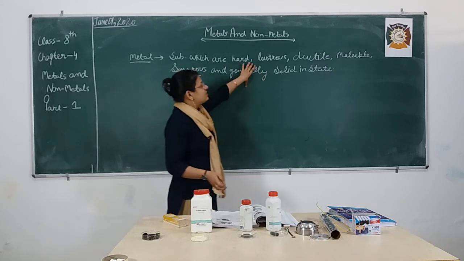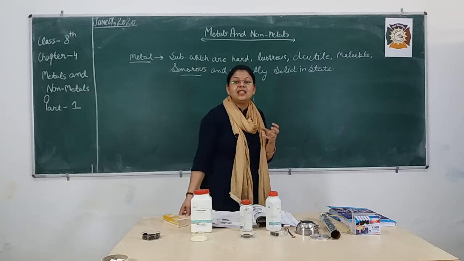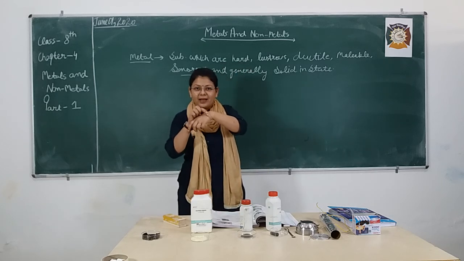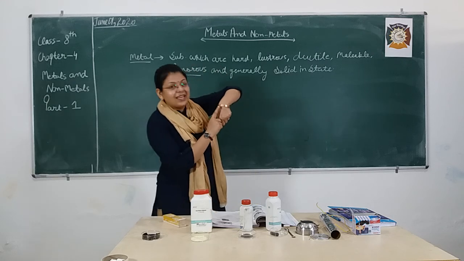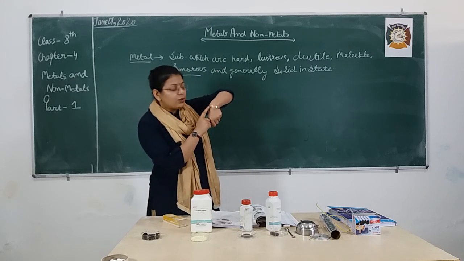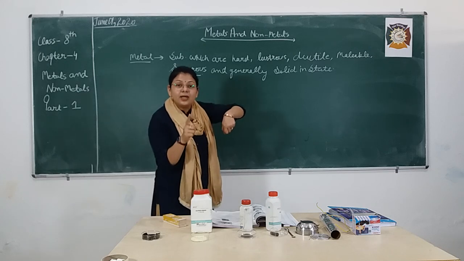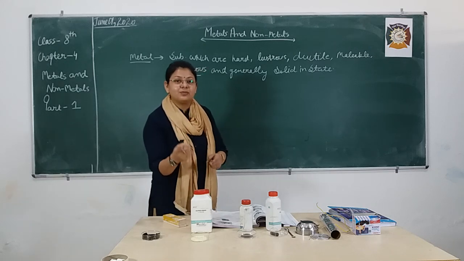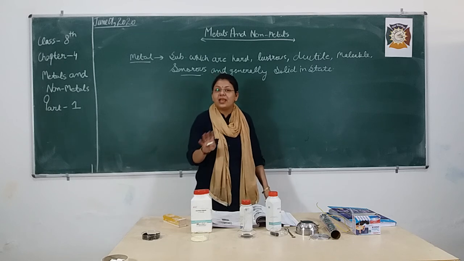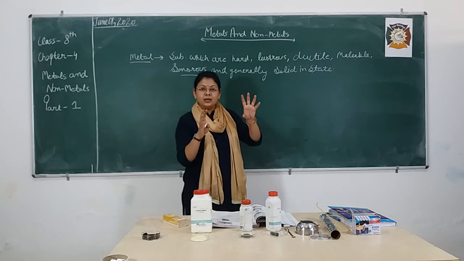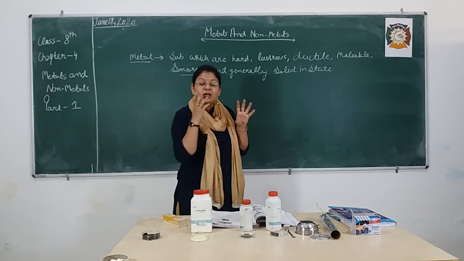Second, they are lustrous. Lustrous means a shiny surface, already discussed, like gold. I am wearing this gold bangle and it is shiny in nature just because of the shine of gold. Gold is used in making jewelries, but iron is not used in making jewelries. Getting my point? Why? Because of luster.